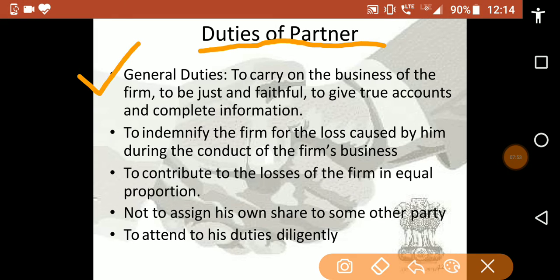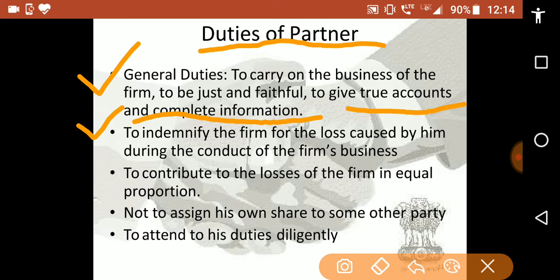So first is general duties. The general duty is to carry on the business of the firm, to be just and faithful, to give true accounts and complete information.